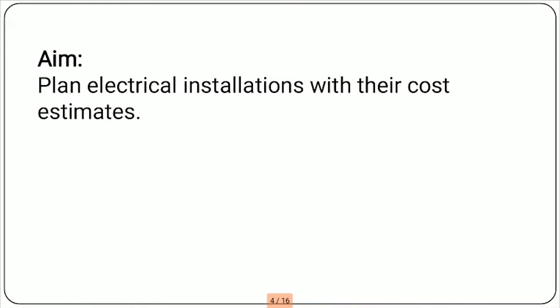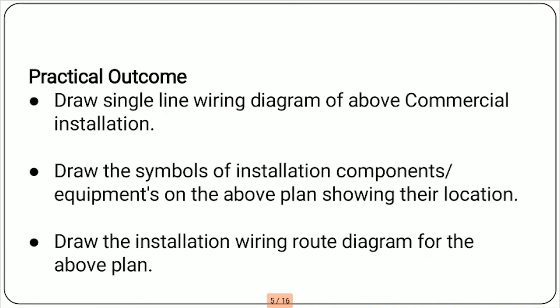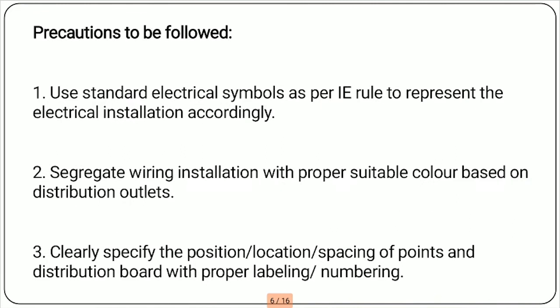Then what is the aim of this practical? It is simply to plan the electrical installation with its cost estimate. Then the outcomes: draw the single line diagram of commercial installation. Then draw the symbols of installation components and equipment on the above plan, showing their location. Then draw the installation wiring route diagram for the given planning.